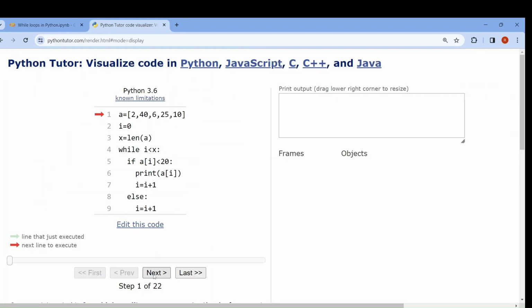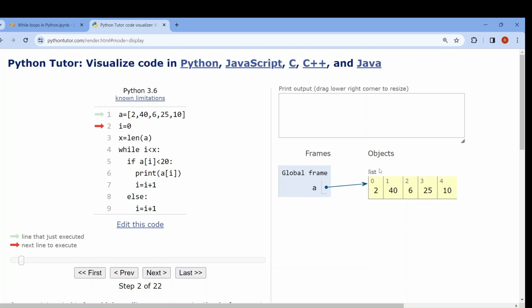See what happens. Now A is a list: 2, 4, 6, 25, 10. A is pointing to a list. I equal to 0, one variable i initialized with 0. x equal to length of A. So x means 1, 2, 3, 4, 5. Now the condition: while i less than x, 0 less than 5.